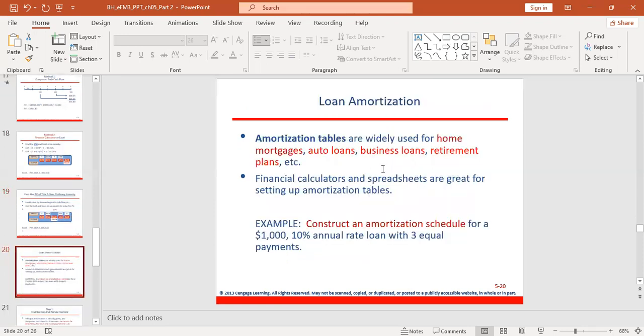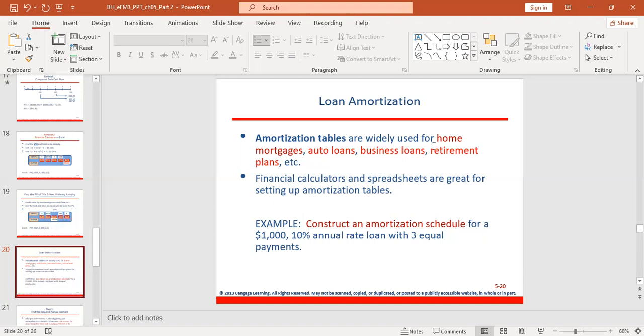This one is very important. Loan amortization. Loan amortization is widely used for home mortgages, auto loans, business loans, and retirement plans. For example, when you want to buy a car, in most parts of the world, you don't pay cash at once. You get a loan and you pay in installments. You buy the car and you pay in installments. Or you buy a house, you pay in installments.